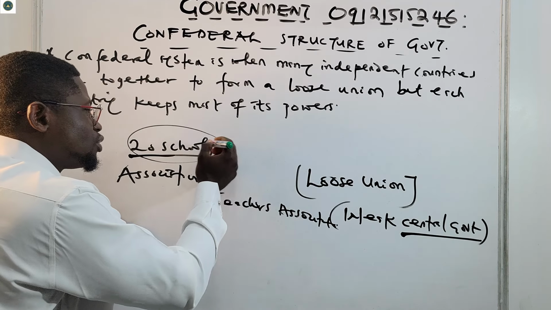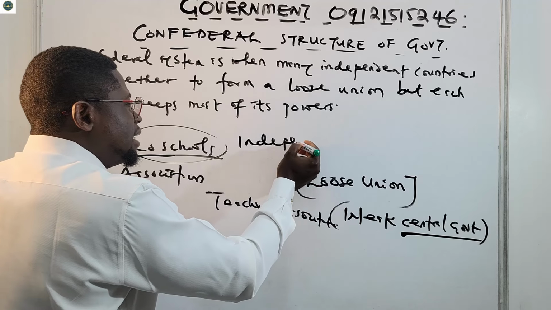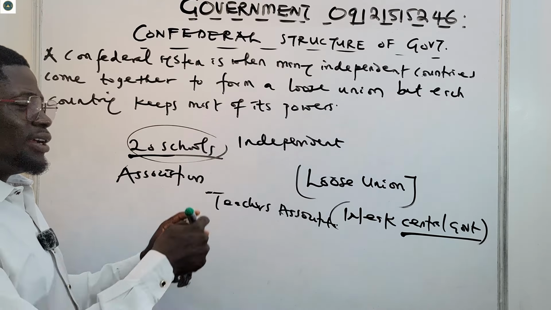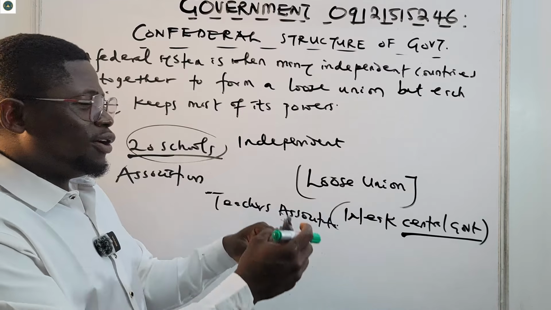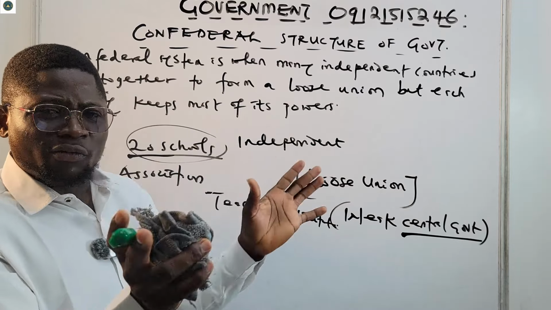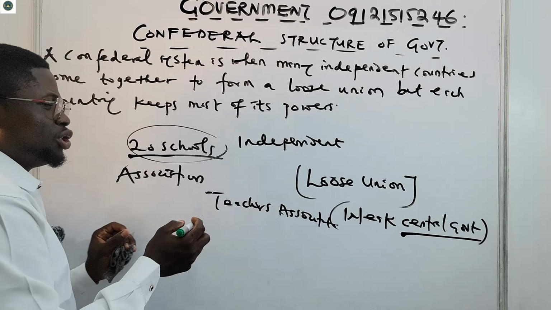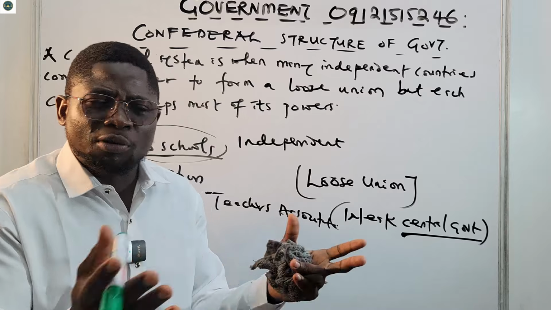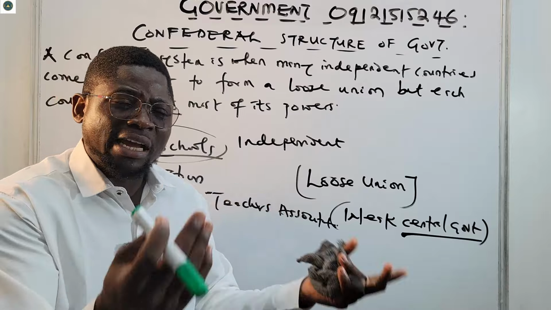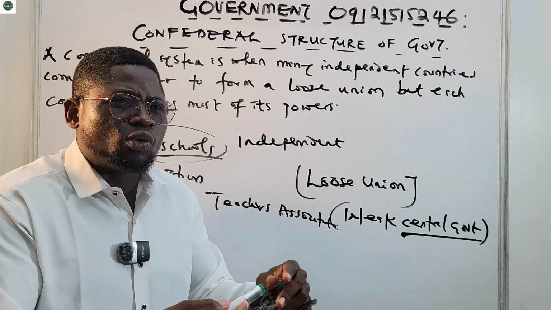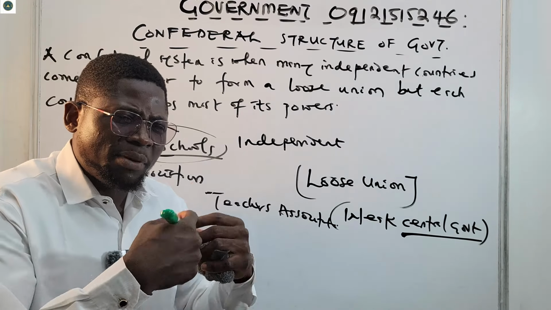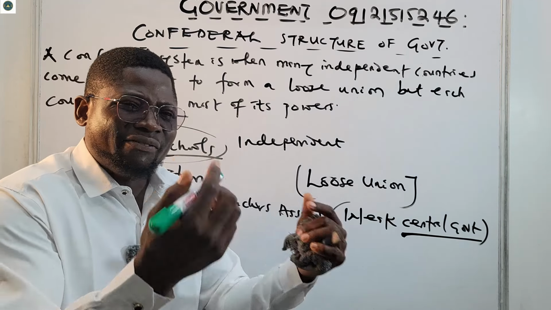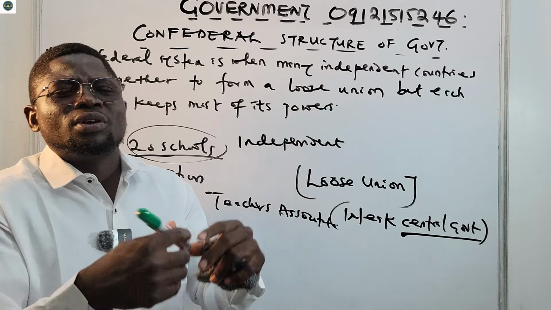The 20 schools are all independent. They have their own teachers, their own classes, their own students, and so on. But they have an association. They come together for particular purposes: either to share information, to improve the quality of education, or to tell themselves new techniques for advancing and teaching students, and so on.